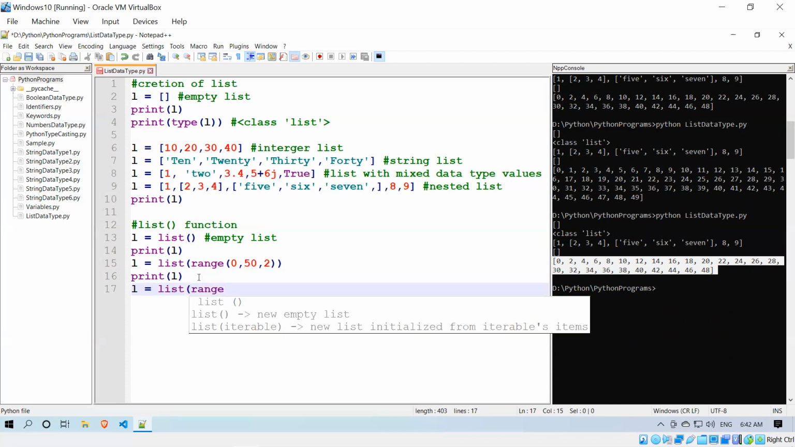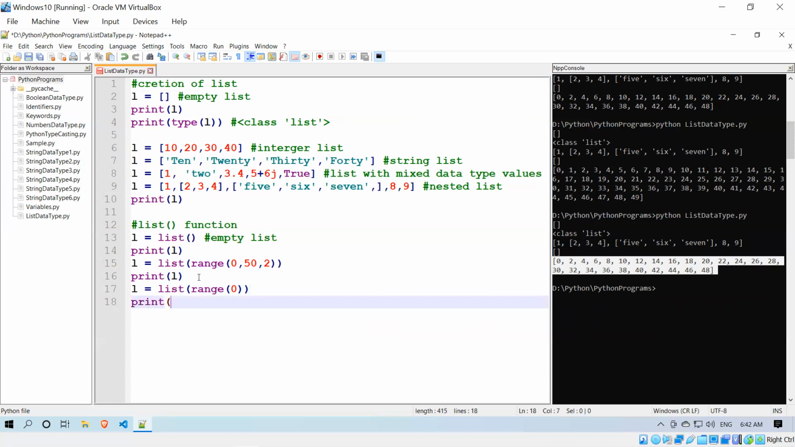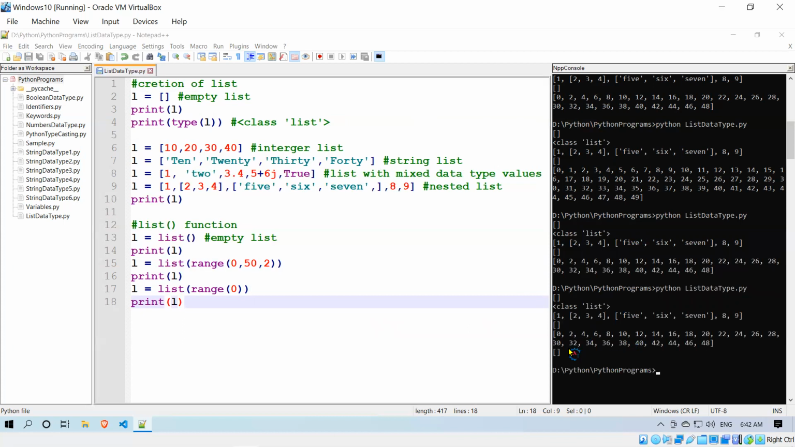And again, I can create an empty list using the list function with a range function also. List of range of 0. That's it. It will also give me what? An empty list. You see, this is also an empty list, so in different ways you can create an empty list. The first one is L equals to square brackets without any elements, then the list function with nothing inside, and a range of 0 inside the list function. These three ways you can create an empty list.